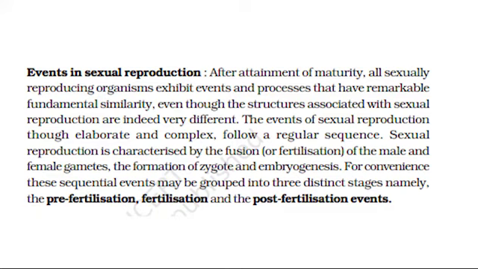Sexual reproduction is characterized by the fusion, or fertilization, of the male and female gametes, the formation of zygote and embryogenesis. For convenience, these sequential events may be grouped into three distinct stages, namely, the pre-fertilization, fertilization, and the post-fertilization events.